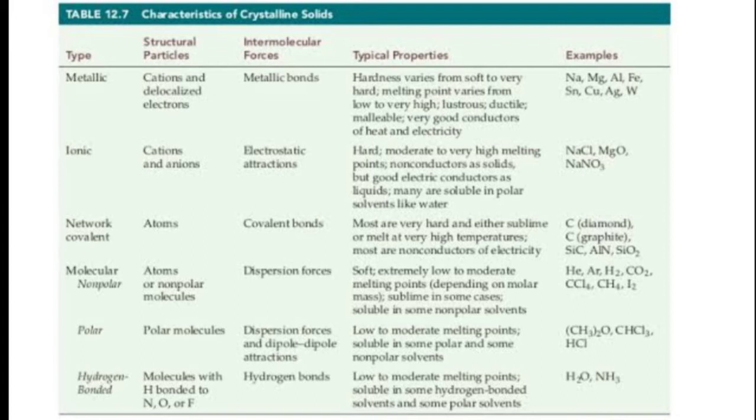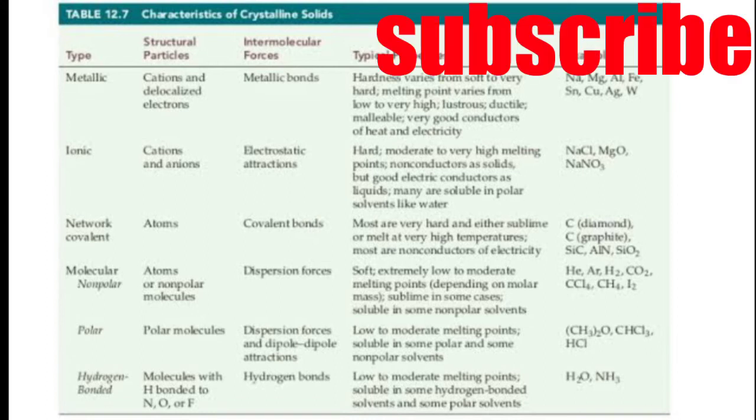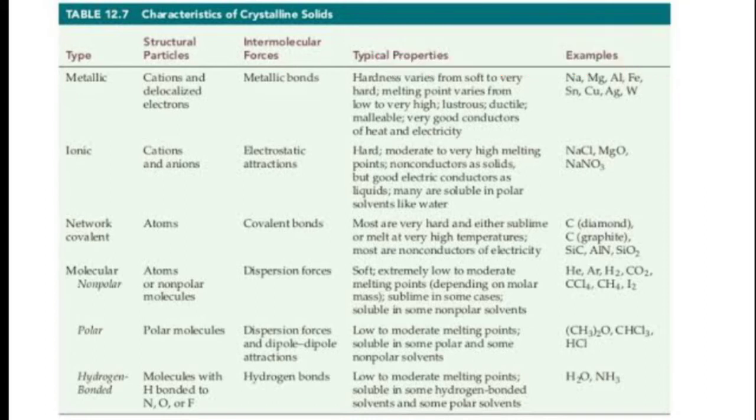If we are talking about their solubility, these are soluble in some of the solvents which are also of molecular type. Depending on the categories, they are further divided into three types: non-polar, polar and hydrogen bonded molecular solids. Depending on the molecules, they get divided. So let's discuss it. First is non-polar molecular solids. So what are non-polar molecular solids?